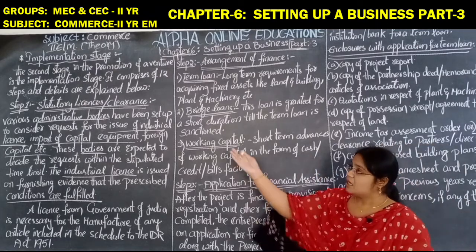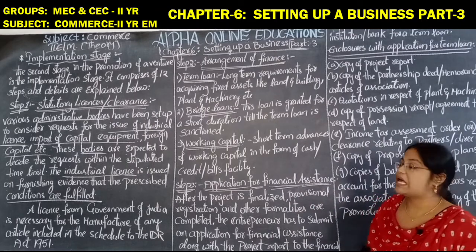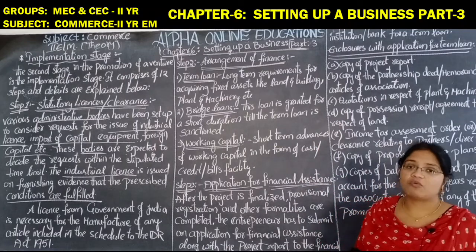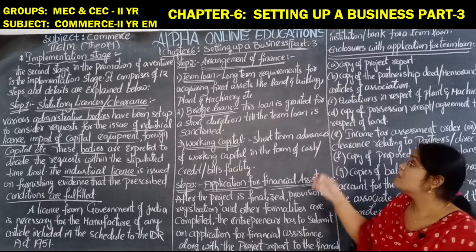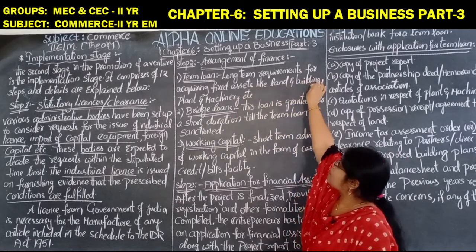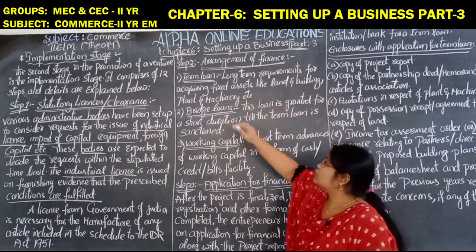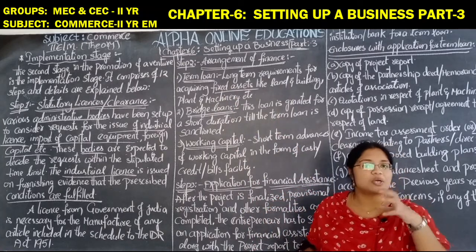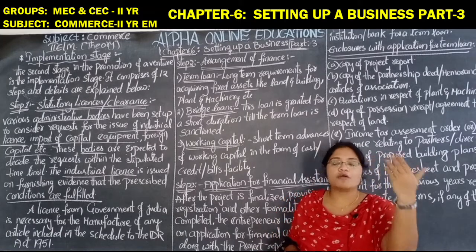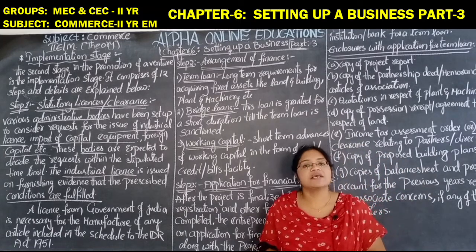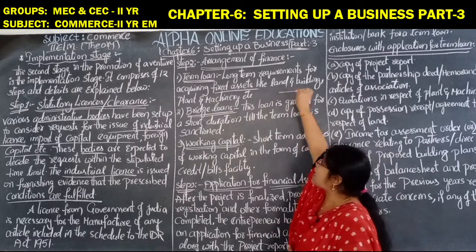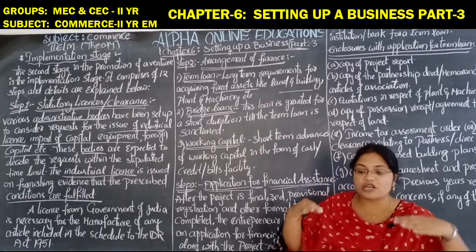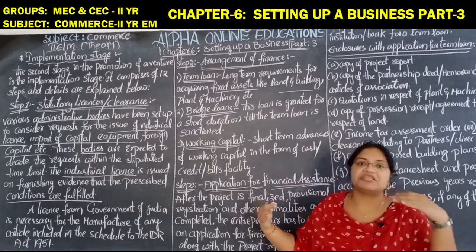After step 1, after getting the statutory license, step 2 here is arrangement of finance. Now the finance requirement should be fulfilled. Term loan: long-term requirement for acquiring fixed assets. So the term loans are taken to purchase fixed assets. Those assets which are used for a long period of time are known as fixed assets, such as land, building, plant and machinery; these are all fixed assets. Bridge loans. A bridge loan is a loan that is between the term loan and the working capital.